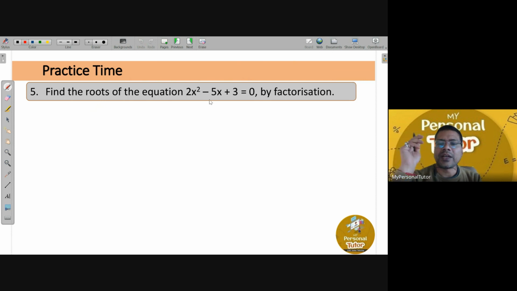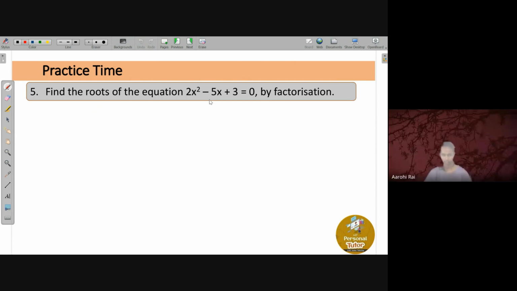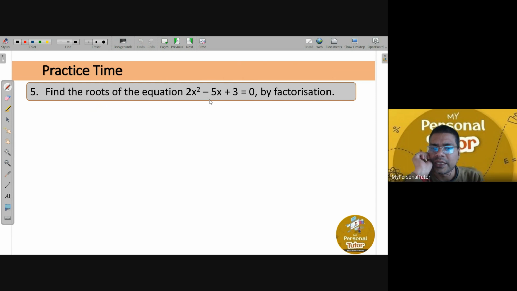So just try to factorize. Whoever remembers, try; those who forgot, I'll explain. Arohi, do you remember or you forgot? I remember, sir. I'll try. All right. Yeah, please try. There's nothing to worry. If you don't get it, I'll help you. First, focus on only the factorizing part of the left-hand side. Then I will explain what to be done next.